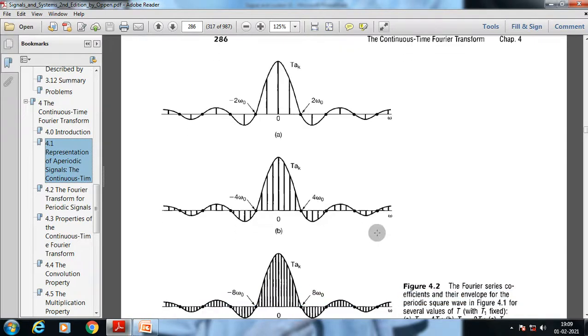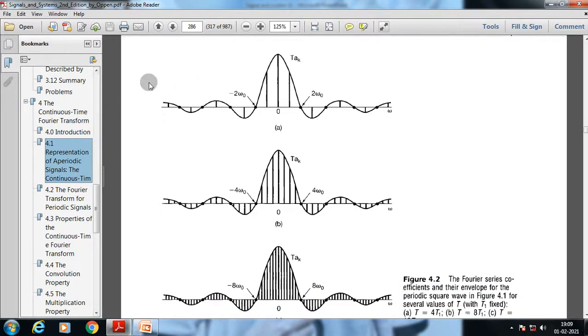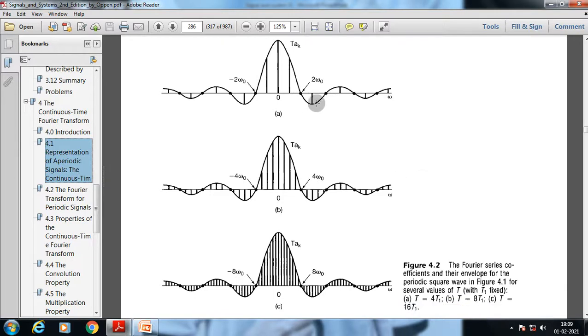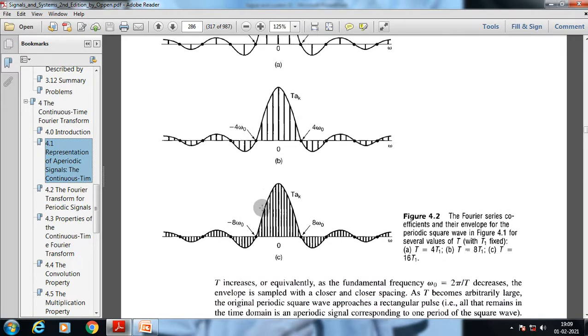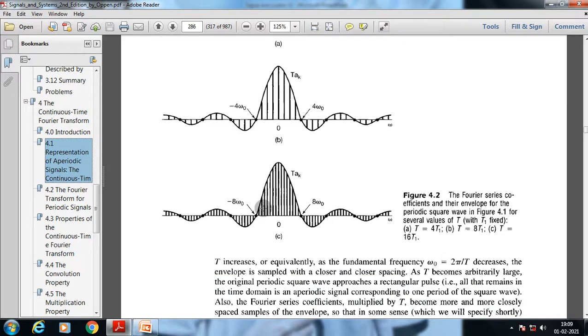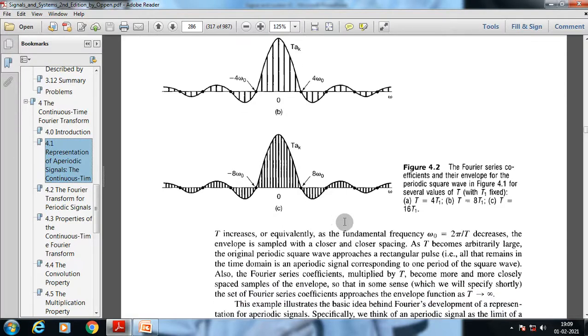Now here are the constant coefficient values, the Fourier series representation. Here are the magnitude and phase responses. Also, as we increase the time period, the fundamental frequency is decreasing, and the sample spacing is also decreasing for this signal.